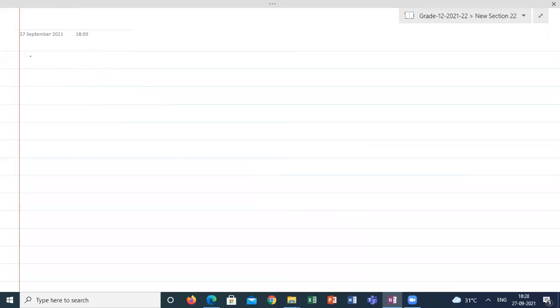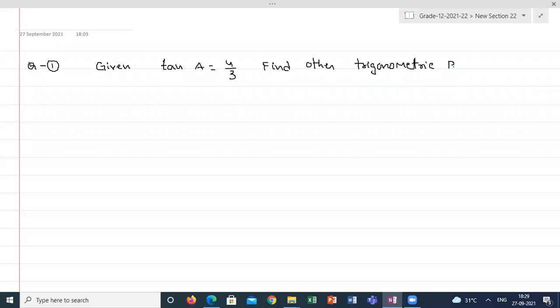So here, this is my question. Given tan A is equal to 4 by 3, find other trigonometric ratios of the angle A. Definitely angle A is not a right angle.